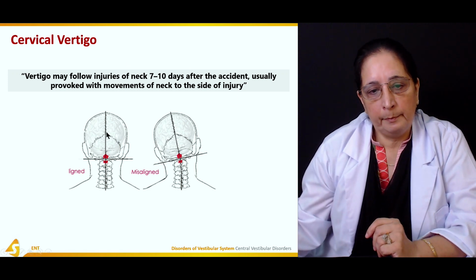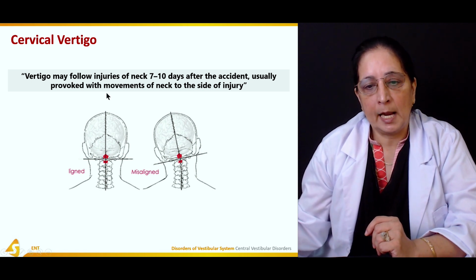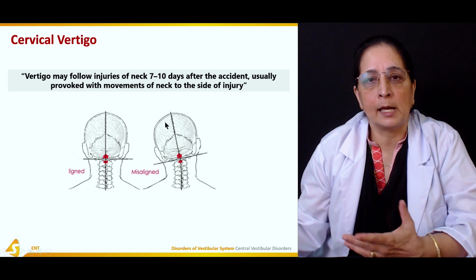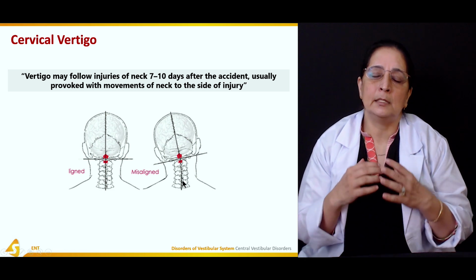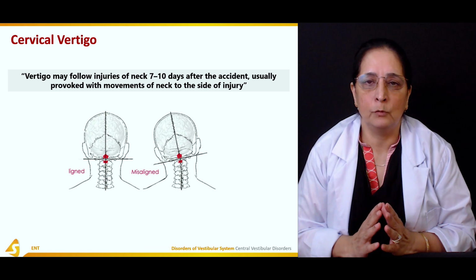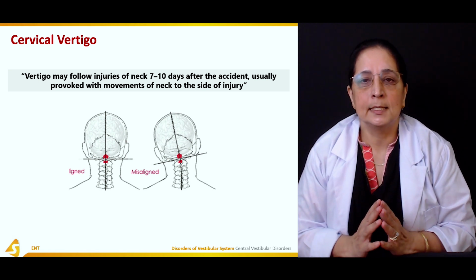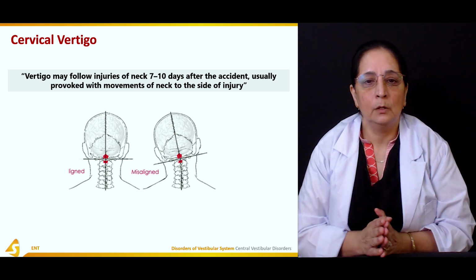Usually the cervical vertebrae are aligned in a straight line, but as a result of injury this alignment is disturbed, and with the disturbance of this alignment, when the patient moves the head, there is pain or vertigo. So that's cervical vertigo.